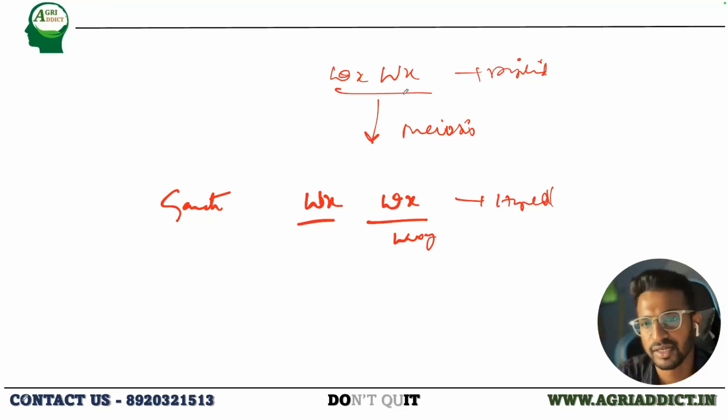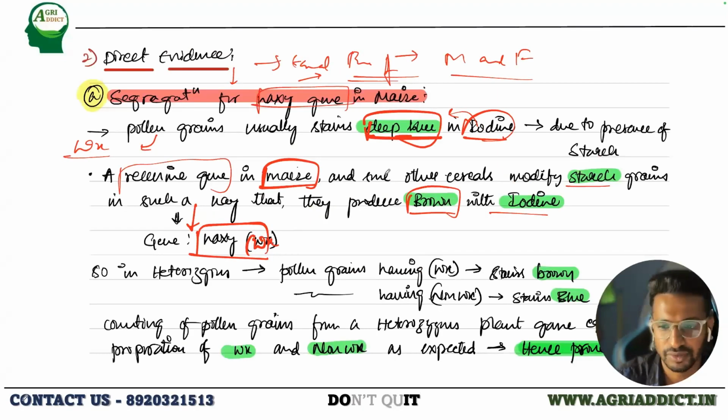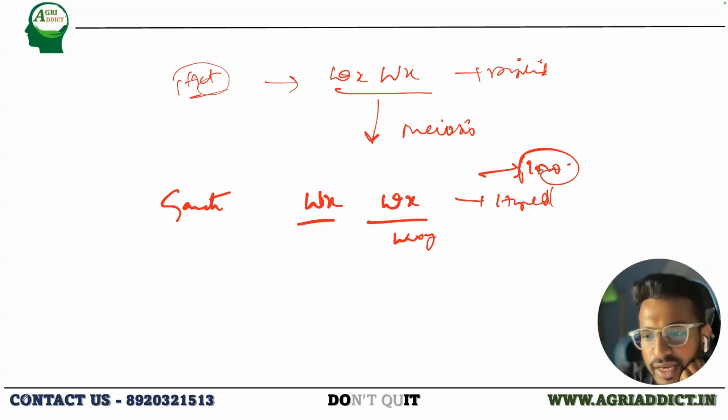For example, there is a heterozygous plant which is releasing pollens. The pollens are huge in number. Let us take that 1000 pollens have been released. These pollens could be used to pollinate the recessive plant, but let us leave the pollinating and just count the pollen grains from the heterozygous plant. For example, it is producing 1000 pollen grains.